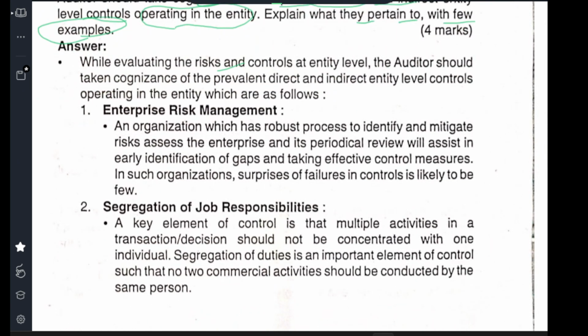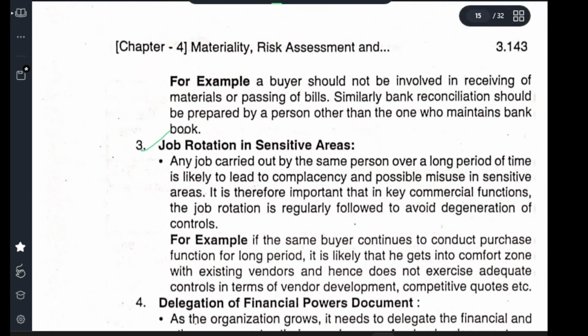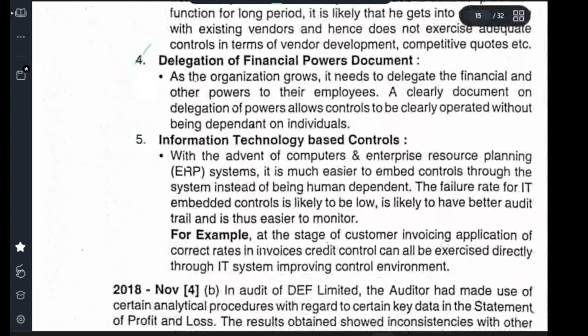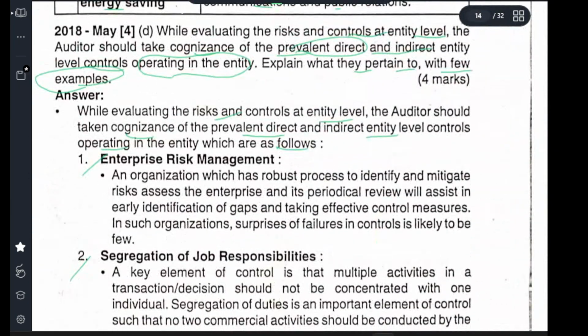For evaluating the risk and control at the entity level, the auditor should take cognizance of the prevalent direct and indirect entity level controls operating in the entity, which are as follows: enterprise risk control, segregation of job responsibility, job rotation in sensitive areas, delegation of financial powers, and information technology based control. These 5 things you need to see.